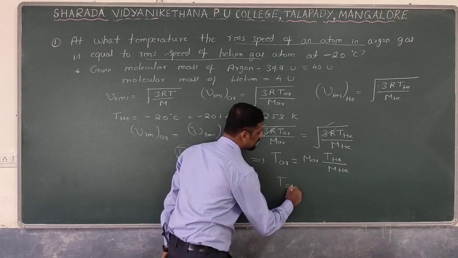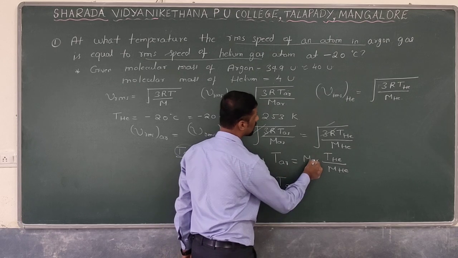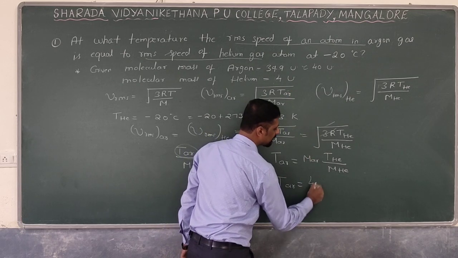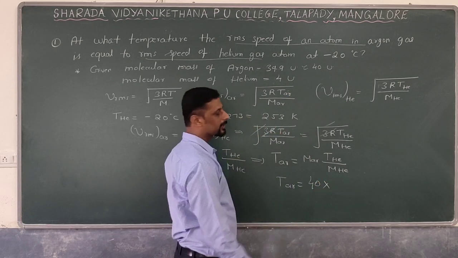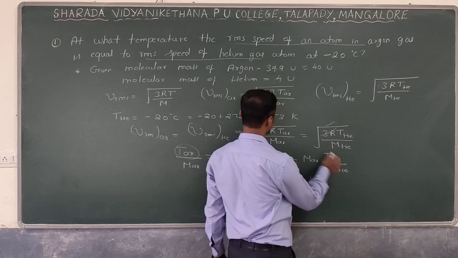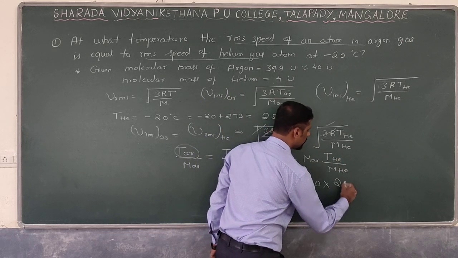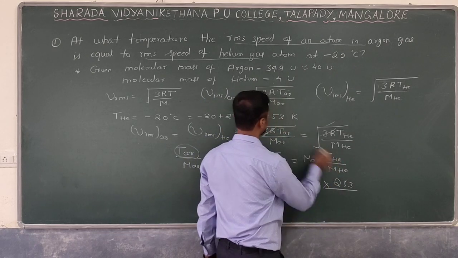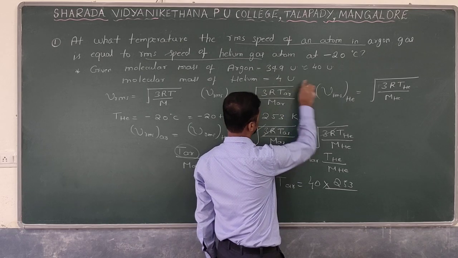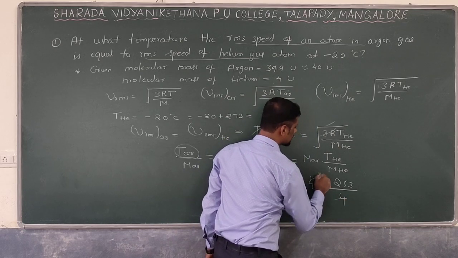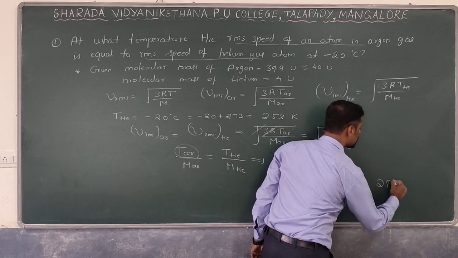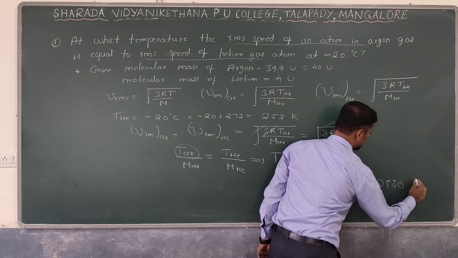Substitute the values here. Temperature of the argon gas is equal to molecular mass of the argon gas, approximately I will take 39.9 as 40, multiplied by temperature of the helium gas, how much? 253, divided by molecular mass of helium, that is also given, how much? 4. So tens are how much? 2530 Kelvin.